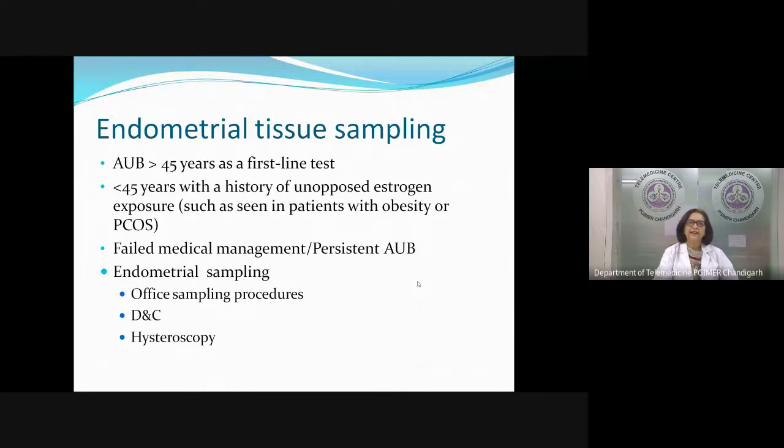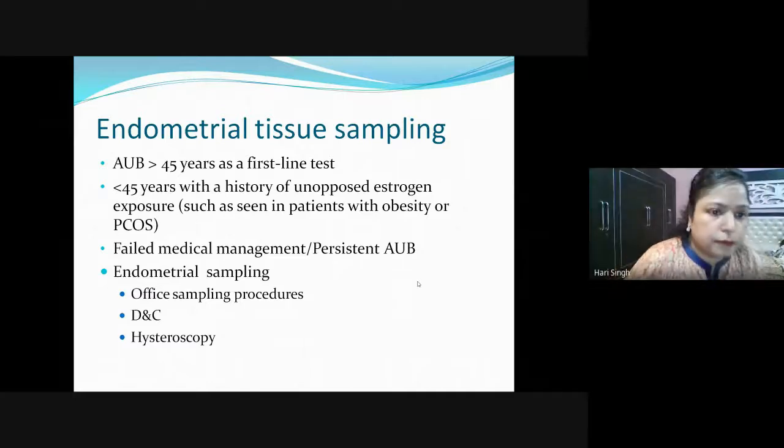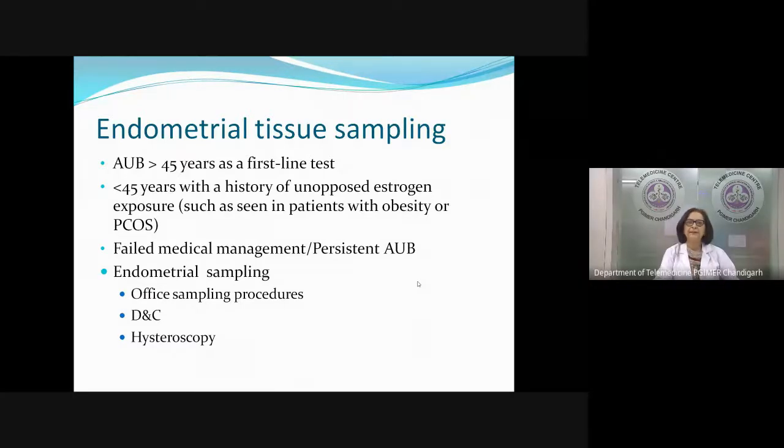Now, once we decide, yes, these are the indications for tissue sampling, how do we take that sample? We can either do an office sampling procedure, which we call office endometrial biopsy, or we can do a dilatation and curettage, or we can add on a hysteroscopy. Now, let's see how we choose between the procedures once we know that there is an indication to sample the endometrium.